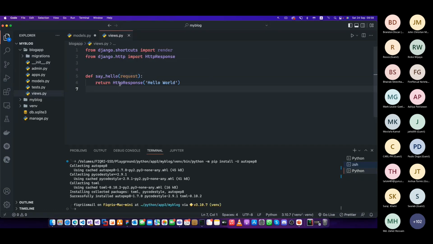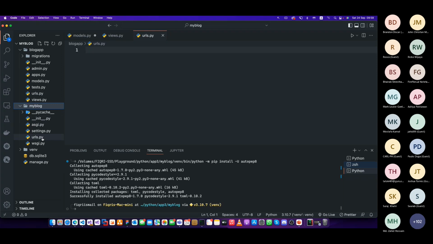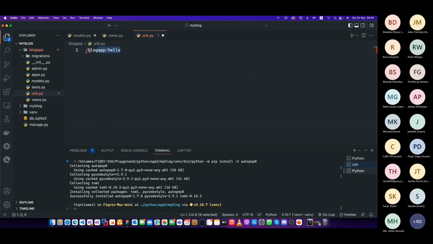Now it should be okay. We have to grab the request and send back. How do you use that? Normally, what I'm going to use is another file inside the blog app. I'm going to open that. I'm going to say urls, whatever the name you can use, but the convention is urls.py, because if you see here, it's the same name used, urls.py, right? This is the place you're going to set the route. The people will say, okay, in the website, make sure blog app / hello, and then display this page. This is the URL we're going to build. It's called routing.